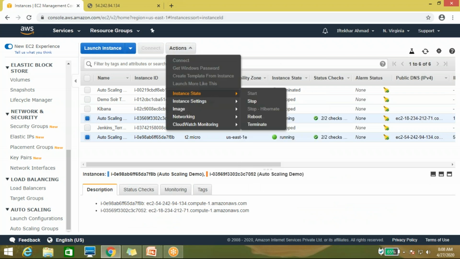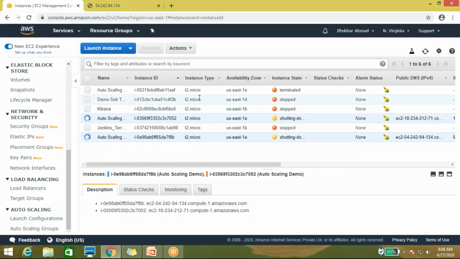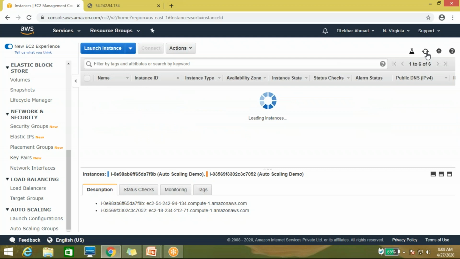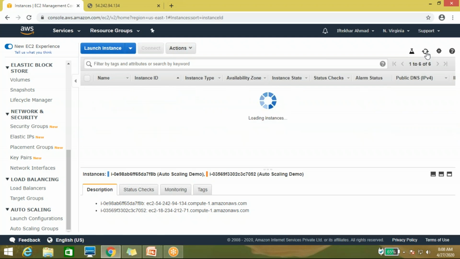If you try to shut down, let me try both. Let me terminate both instances. Then again, two instances will automatically come up through auto scaling. So here I'm terminating both of the servers. It's terminated.